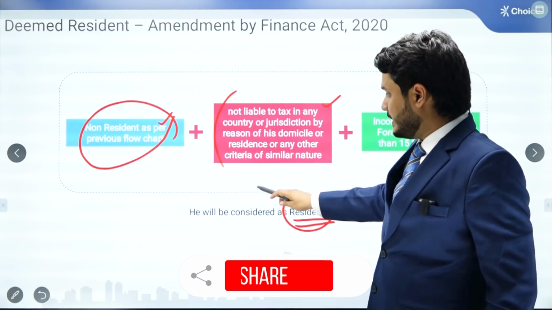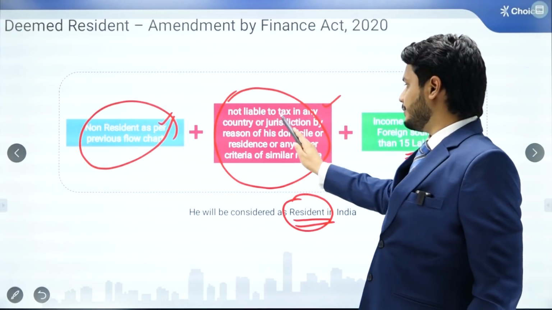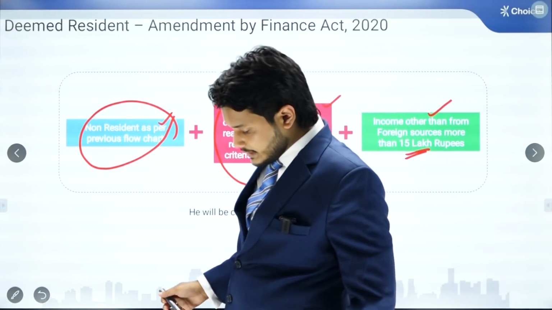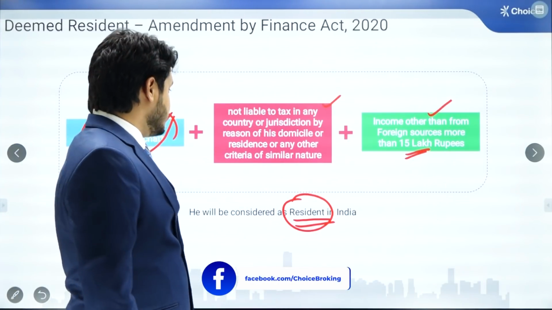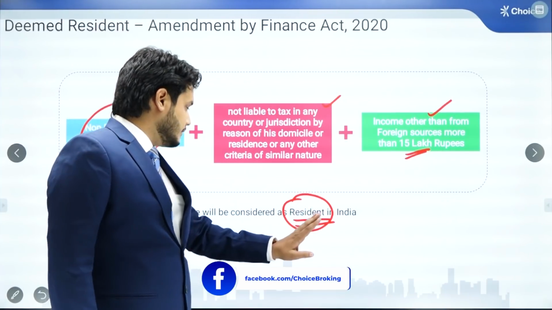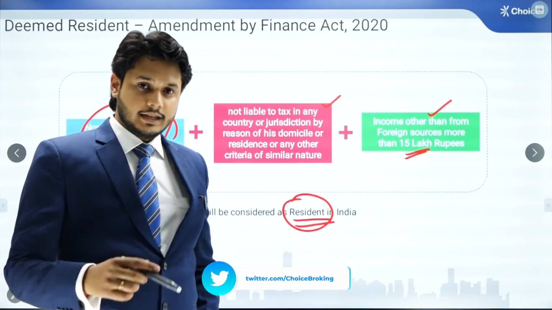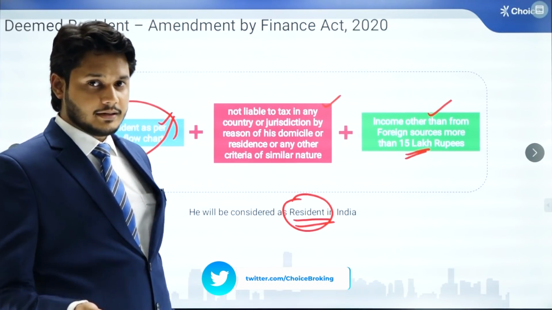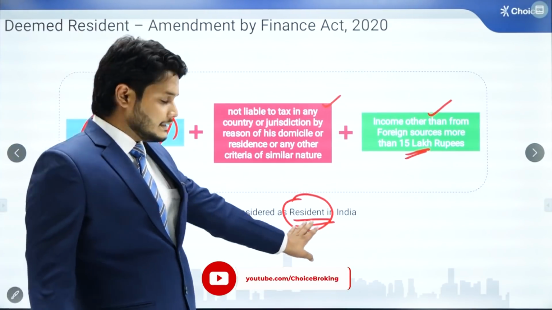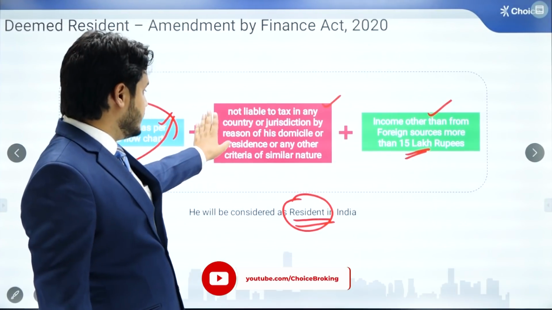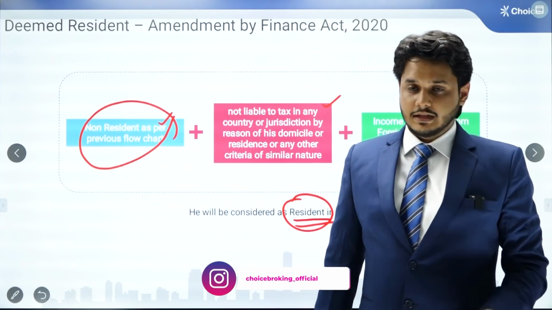Now this condition is debatable. The wording of this condition says that anybody who is not liable to tax in any country or jurisdiction by reason of his domicile or residence or any other similar reason. There are experts who are taking the view that any employee who is residing in the United Arab Emirates, UAE, or let's say Dubai, will also be considered as resident as per this particular condition, because he is residing in Dubai, working there, and his income from Indian sources is more than 15 lakh rupees.